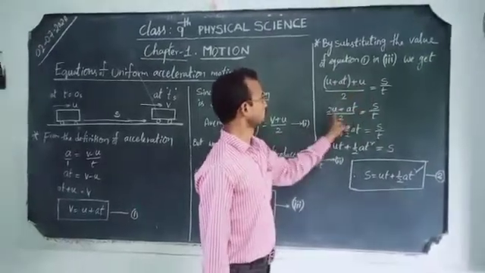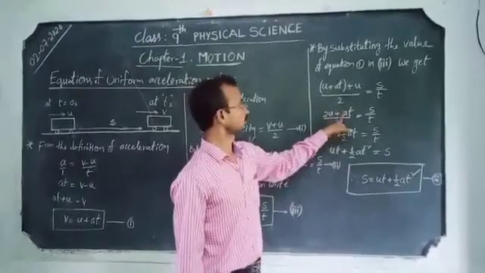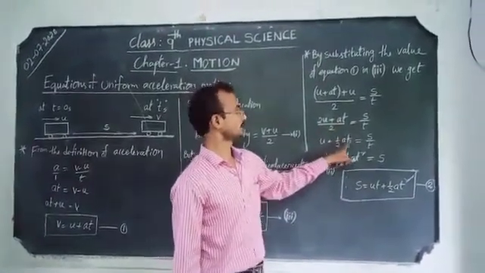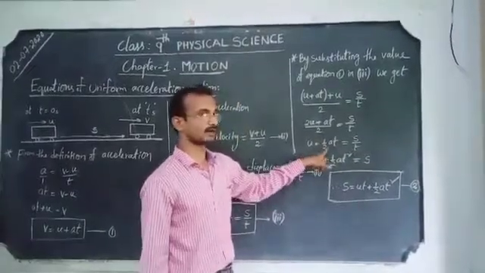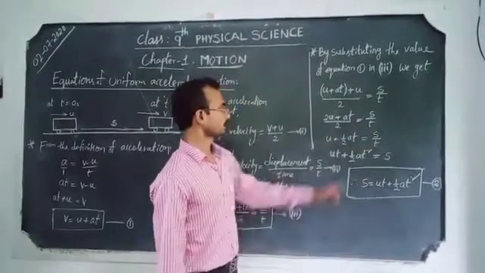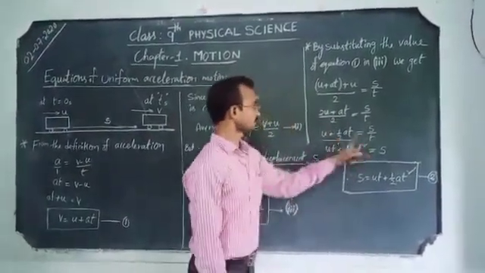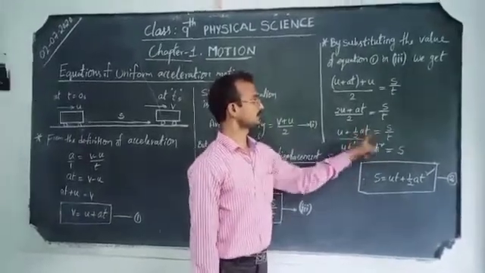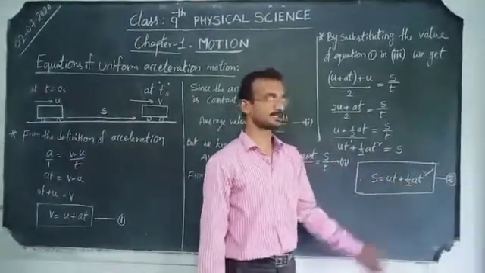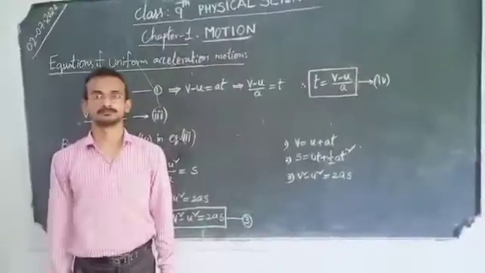Then u plus u is 2u plus at. After calculation, 2 gets cancelled, and here I have written it as 1 by 2: u plus half at is equal to s by t. By cross multiplication, ut plus half at square is equal to s. Therefore, s equals ut plus half at square is the second equation for uniformly accelerated motion.